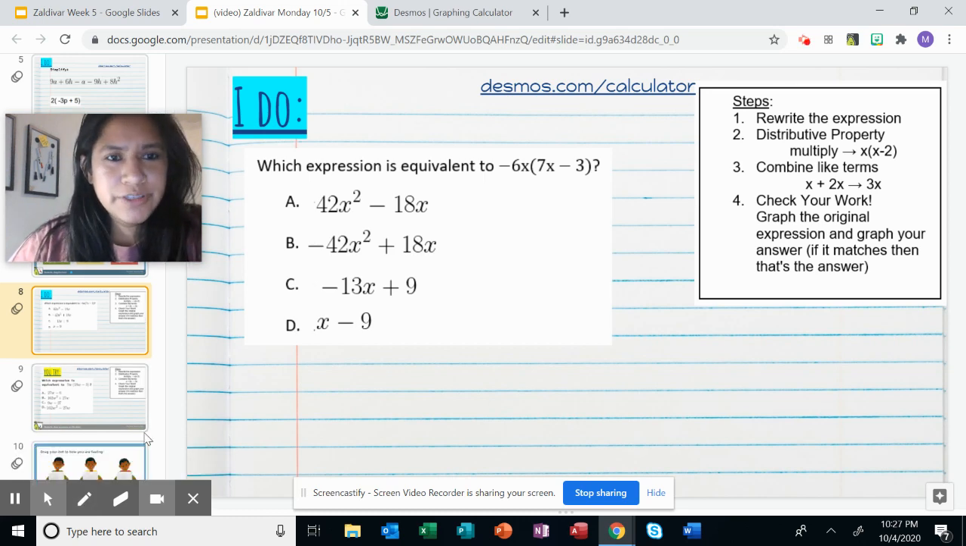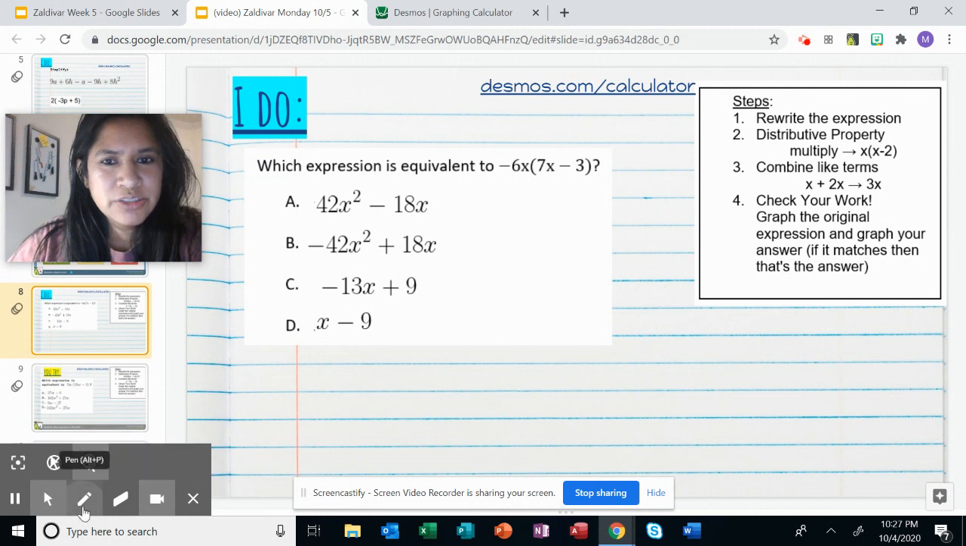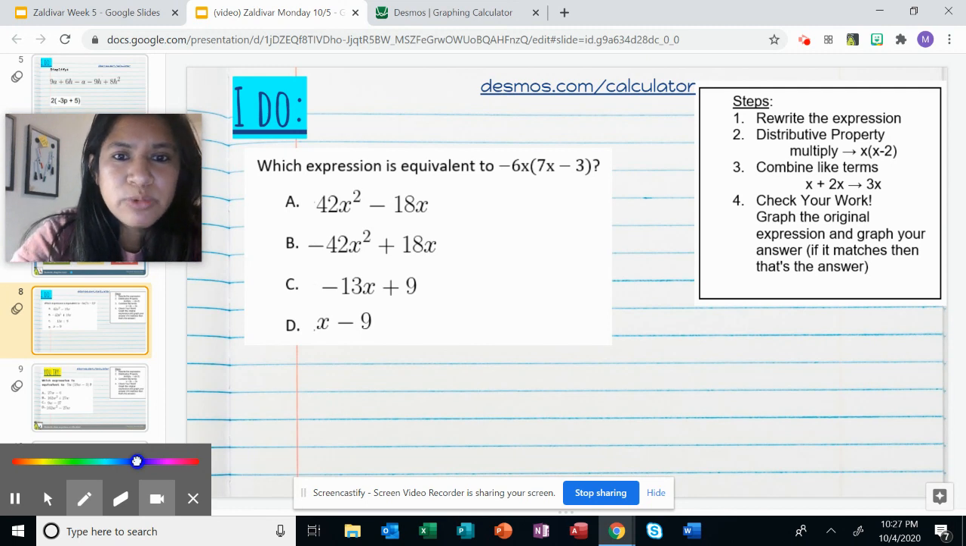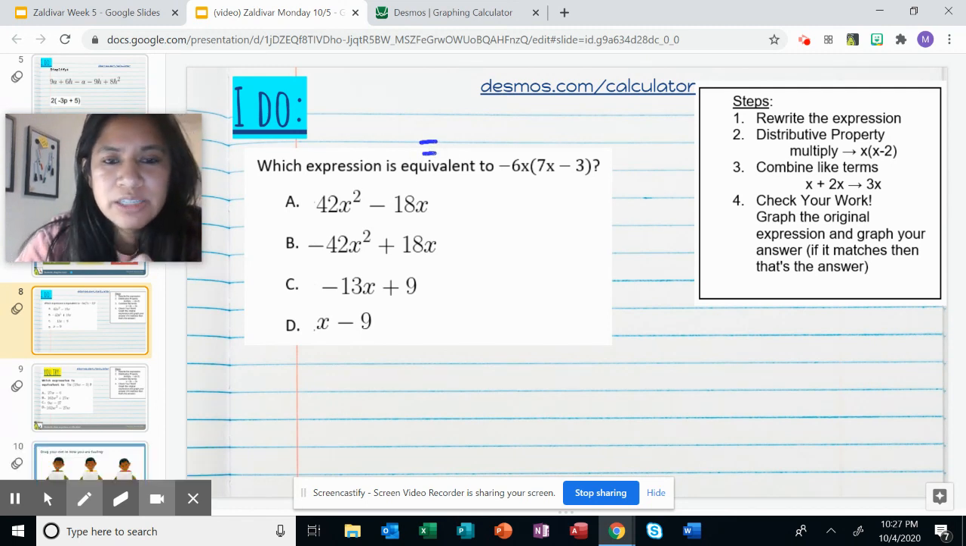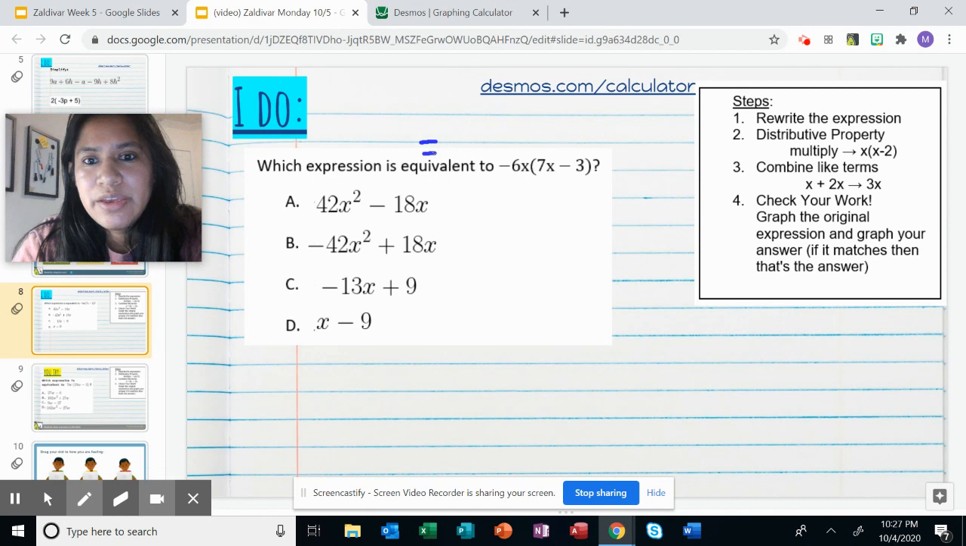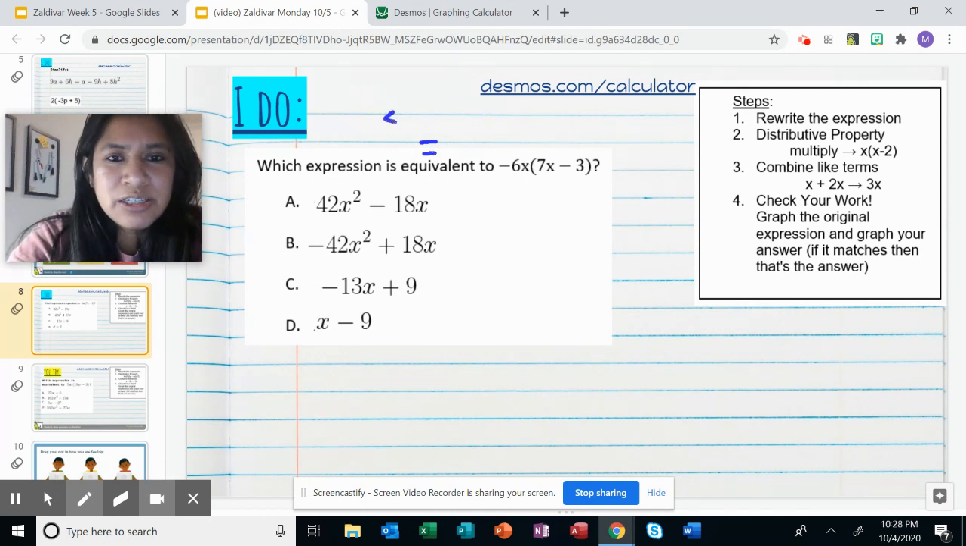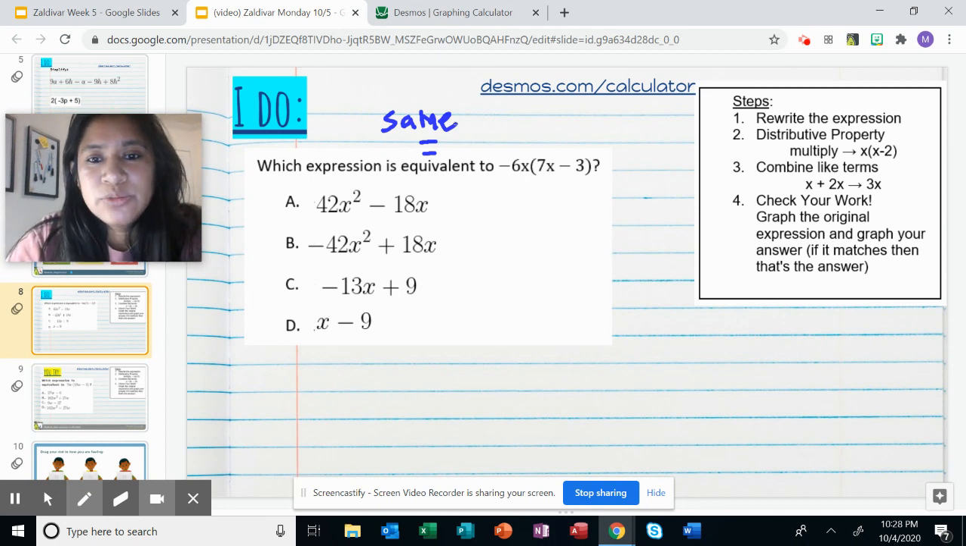All right, so this one says: which expression is equivalent to negative 6x, open parentheses, 7x minus 3x. As you notice, we see the word equivalent. When you see the word equivalent, that means this is equal. So which one's the same? In other words, equivalence is same or equals, to negative 6.